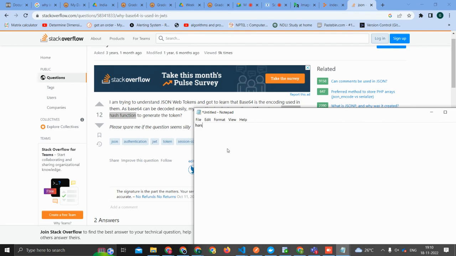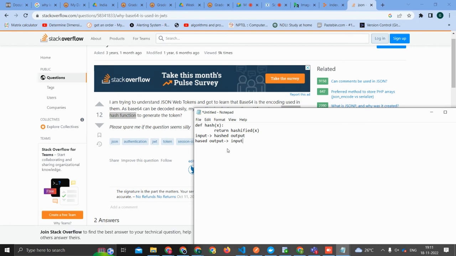Basically, let's say there is a hash function. It accepts a parameter and returns hashified x. Whatever you are passing, it's going to return it hashed. So for an input, you get a hashed output. But the thing is, you can't reverse it. You can't get the input from the hashed output.